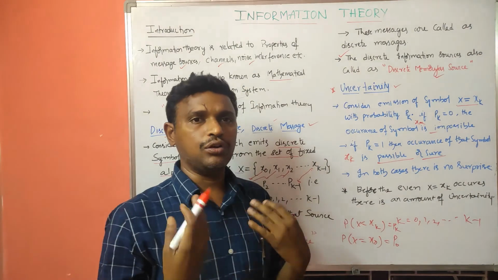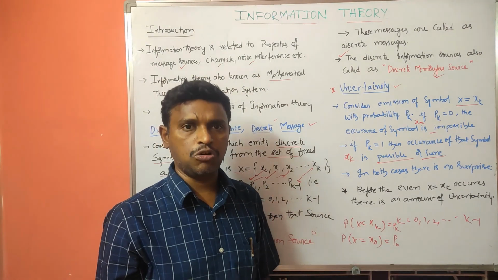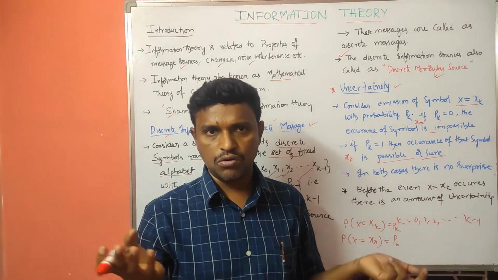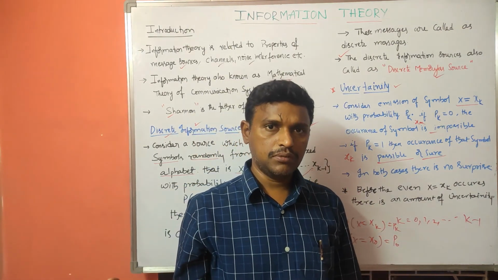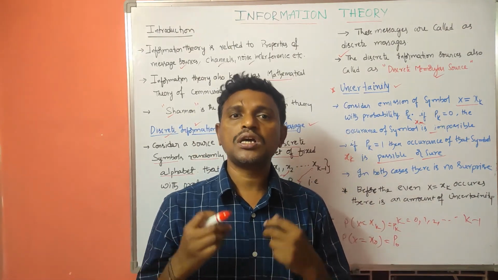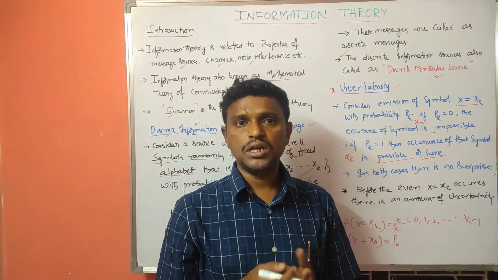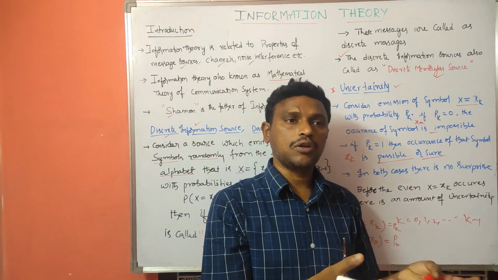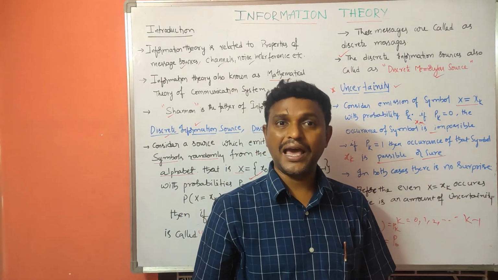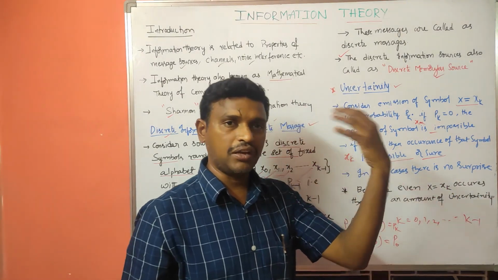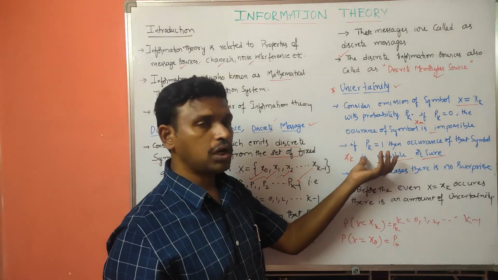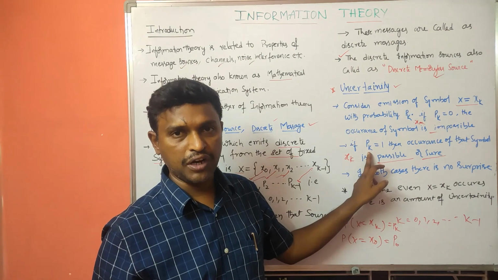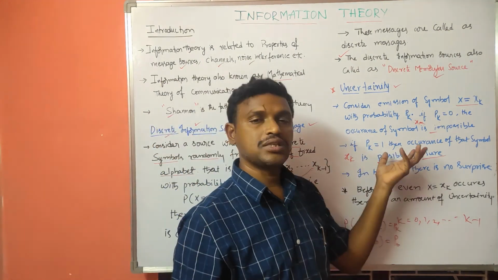If Pk is equal to 0, the occurrence of that event is impossible. Similarly, if Pk equal to 1, surely there will be an occurrence of the symbol Xk. That is the meaning of Pk equal to 0 and probability of occurrence of Xk equal to 1.